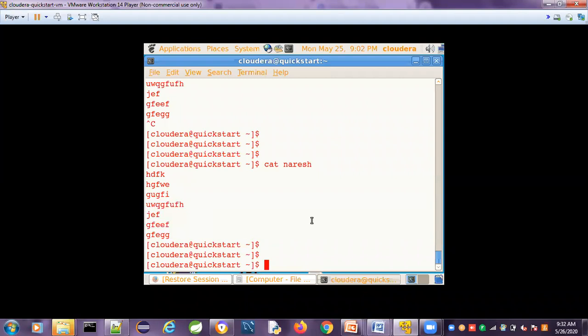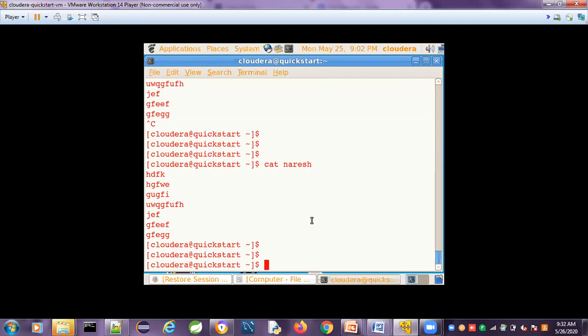So like this, we can create the file, open or read the file, and append the data with the help of the cat command. With the help of the cat command, we can create the file, insert the data, read the data and append the data.